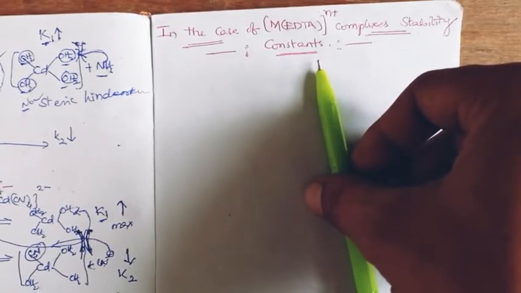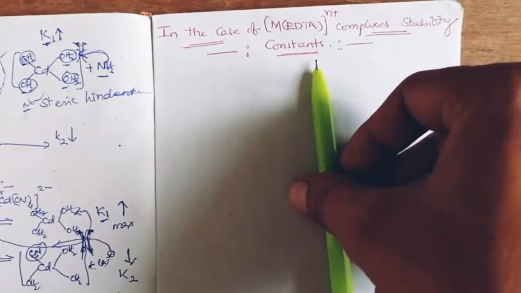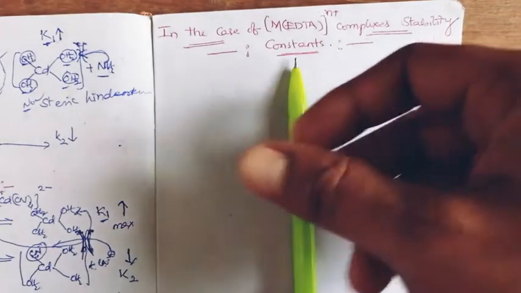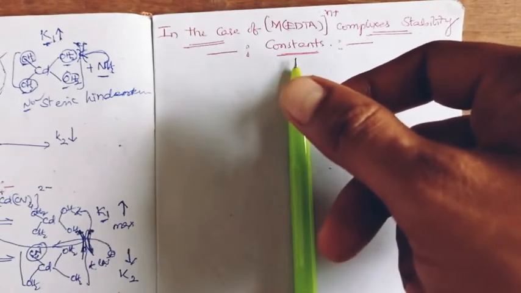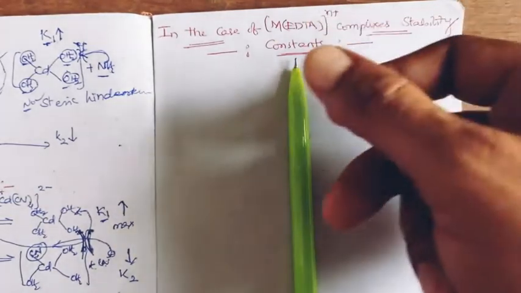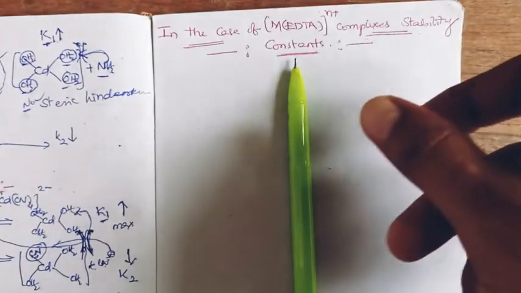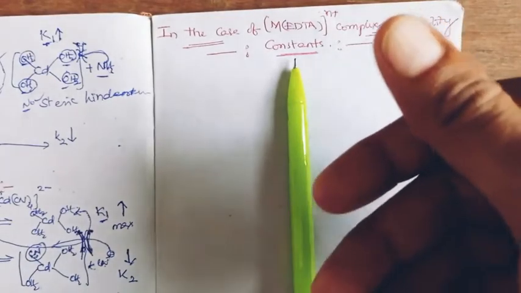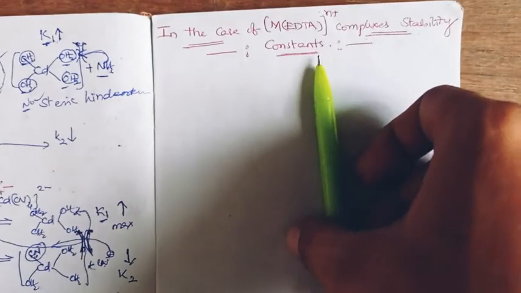And metal EDTA is very important in medicine, where excess metals, the metal impurities in the body, could be treated with EDTA therapy. Having medical importance and research analytical importance, the metal EDTA complexes are very important.